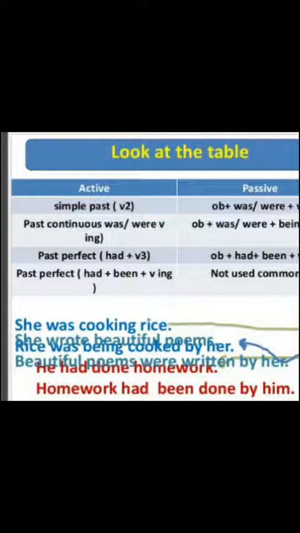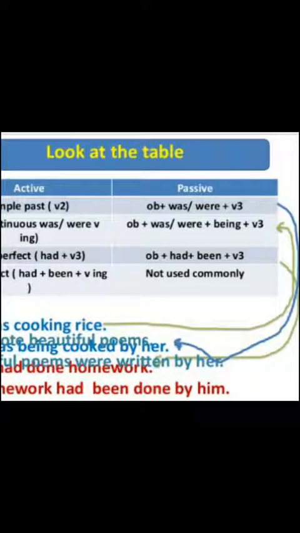Past continuous tense. The identification of the past continuous tense is was, were and the first form of the verb plus ing. Then you have to change to passive voice according to the structure: object plus was, were plus ing, as I have told you earlier in the present continuous tense, and you have to change it the same way. Only the helping verb should be changed, was and were, and the same ing changes into being, and then the third form of the verb.